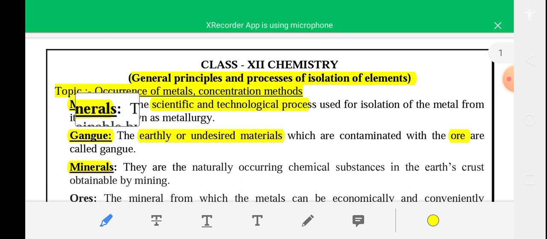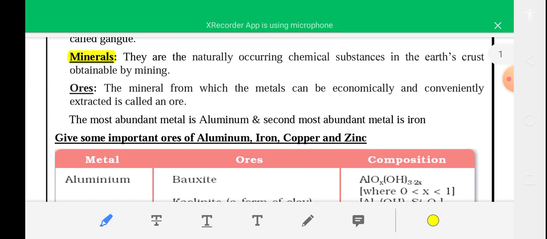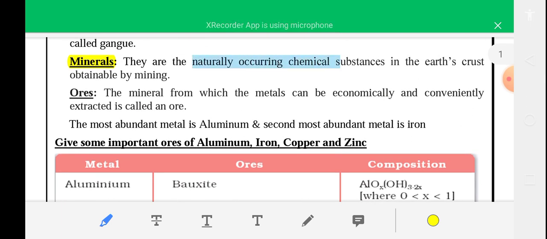And next term is minerals. What are minerals? They are naturally occurring chemical substances in the earth crust, obtainable by mining, and metals are present within minerals with some impurities. And ores. What are ores? The minerals from which metals can be economically and conveniently extracted are called an ore. So an ore is a mineral, and from an ore you can extract metal economically at low cost and conveniently.